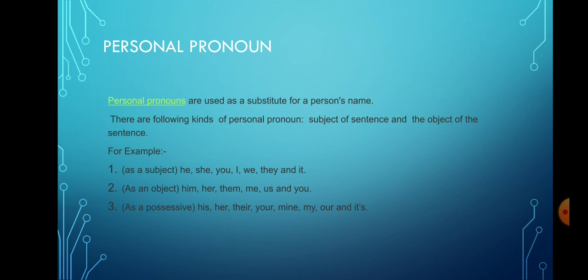Personal pronouns are used also as an object. In that is him, her, them, me, us, and you. Personal pronouns are also used for possessive purpose. They are his, her, their, your, mine, my, our, and its.